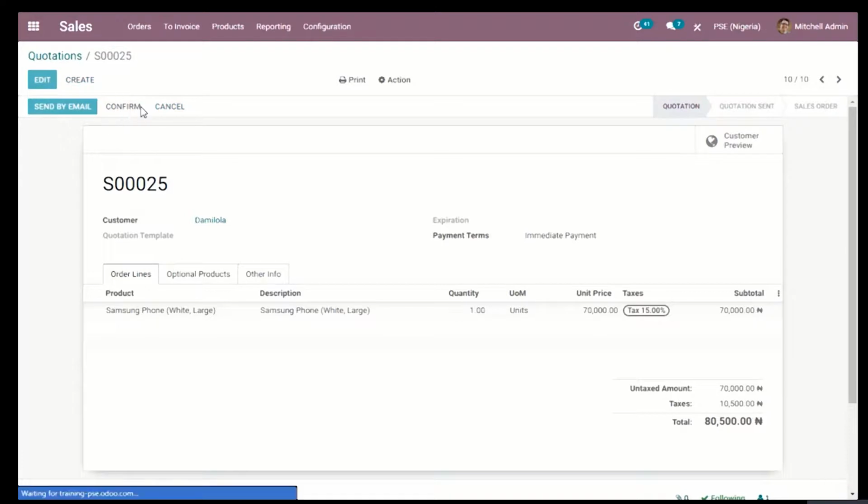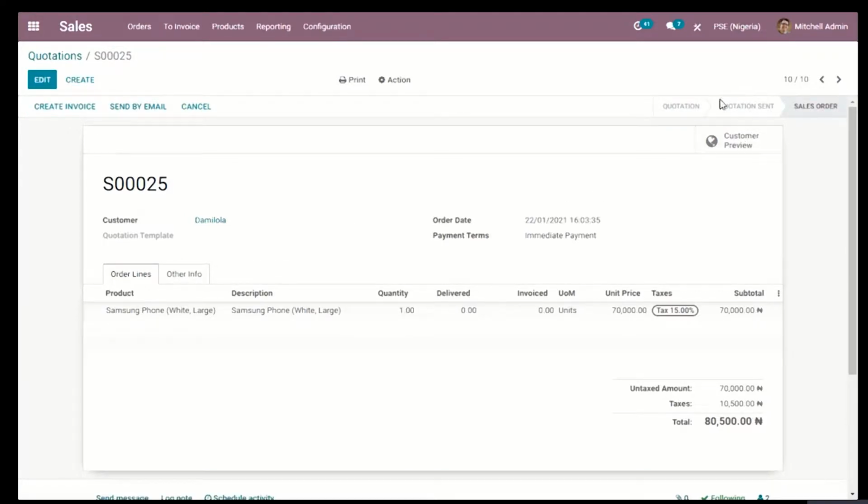The moment I click on confirm, it will skip the quotation sent and validate it as a sales order. This also applies to the purchase, from the RFQs to the purchase order. Now I have created a sales order for Damilola. What I'm expected to do now is to deliver this item. Before I can create an invoice, I need to identify that I have delivered the required quantity to Damilola.